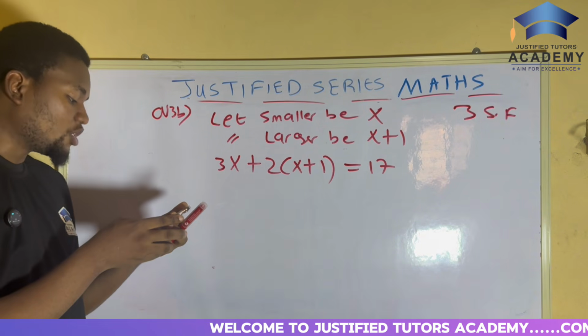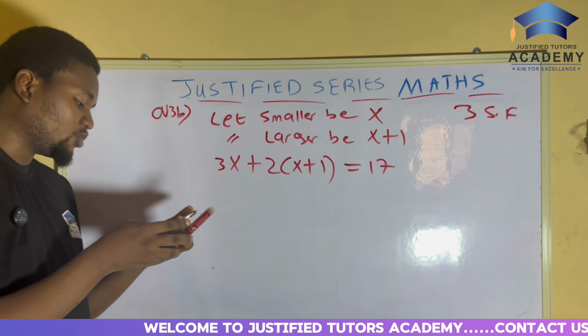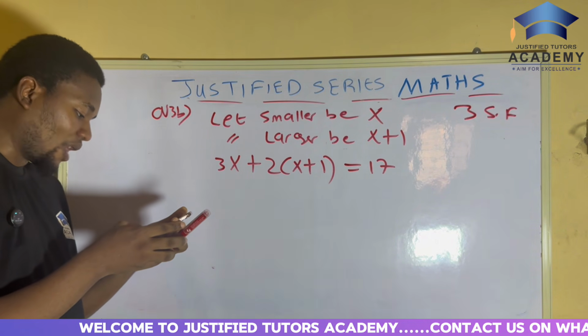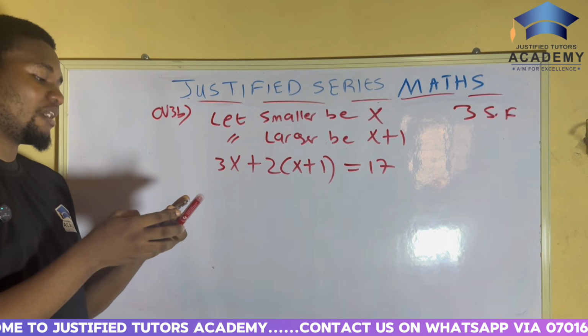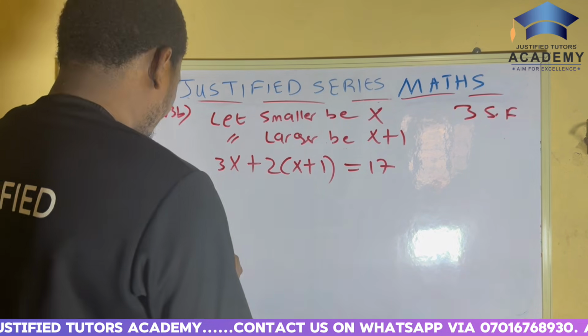So now, what do we do here? The first thing we do is to find our x, right? Then we can know what to do. So now, let's quickly find our x here.